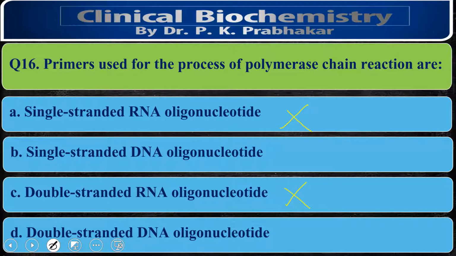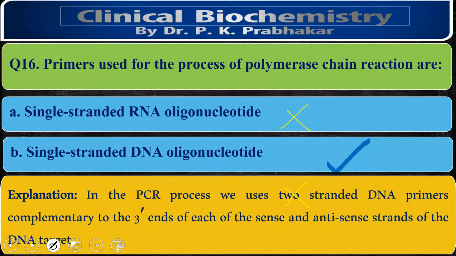Now the primer will be single stranded, so that it will be complementary to the target strand. So after the denaturation step, when the 2 strands are separated, then single-stranded DNA primer will be added to the target strand. So the correct option is B. The primer is a single-stranded DNA oligonucleotide. In the PCR process, we use 2 single-stranded DNA primers, complementary to the 3' end of each of the sense and antisense strands.